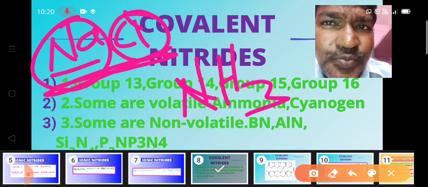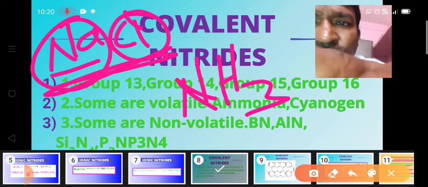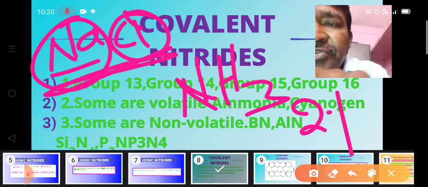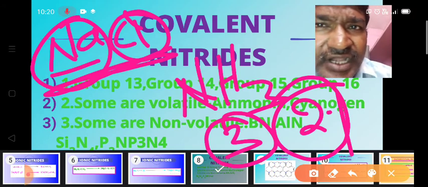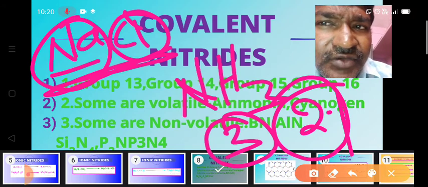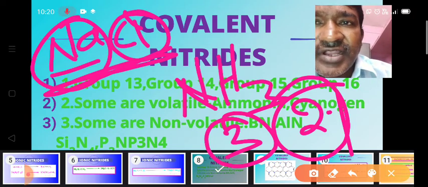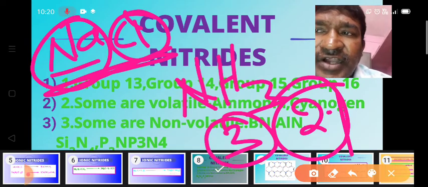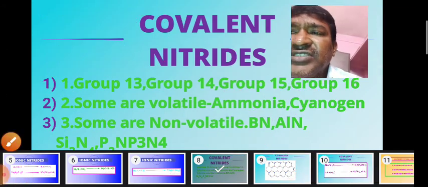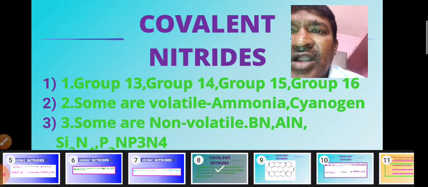Hydrogen electronegativity is 2.1, which is equal to the phosphorus electronegativity, that is 2.1, whereas the electronegativity of nitrogen is 3. Even though the electronegativity of nitrogen is greater than that of hydrogen, we write nitrogen on the left side and hydrogen on the right side. We have been writing it like this from the beginning, so we continue like that. Some covalent nitrides are non-volatile. Some are volatile and some are non-volatile.